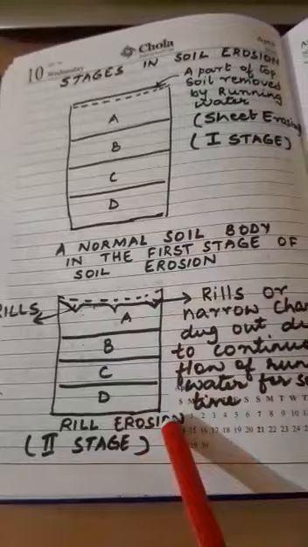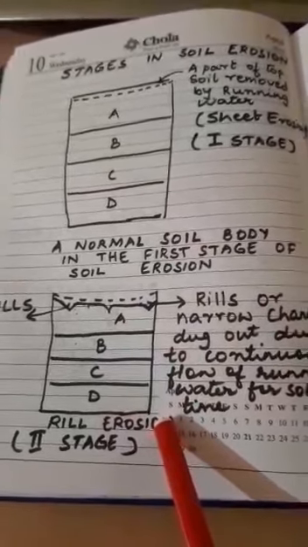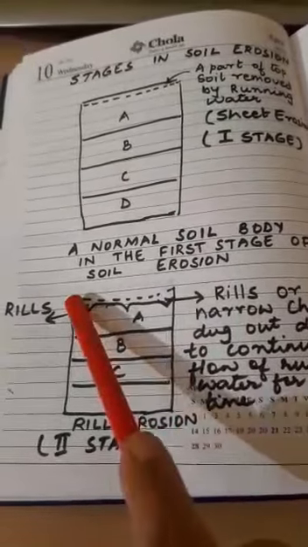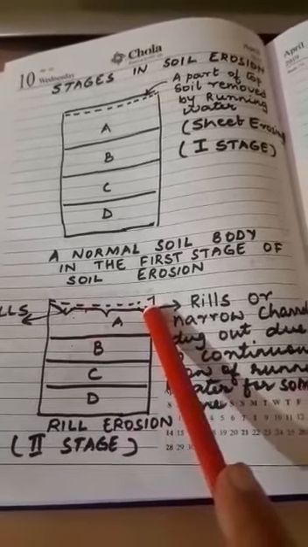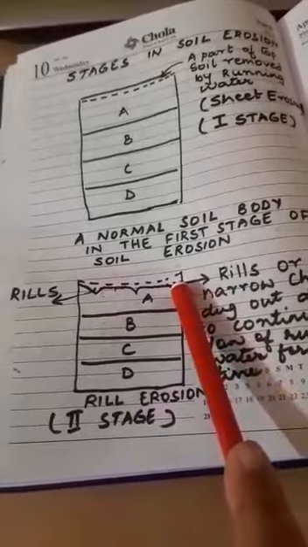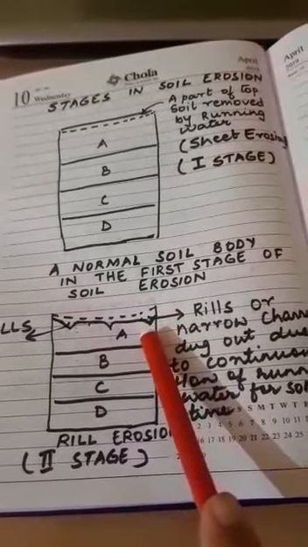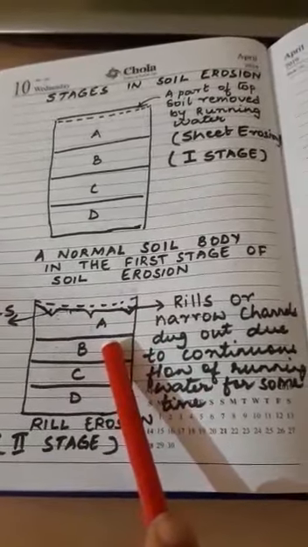The second stage is the rill erosion. In this, what happens? Rills are the narrow channels which are dug out by running water, if the rainwater or the running water flows continuously for some hours.